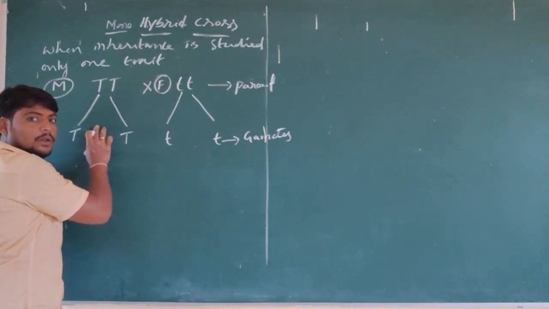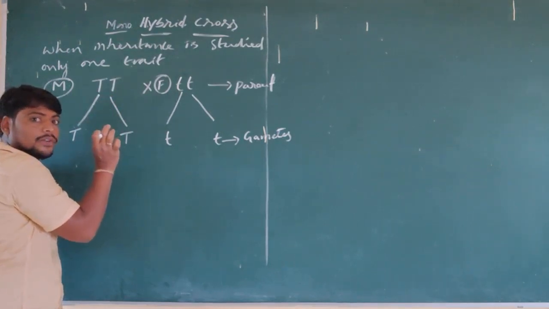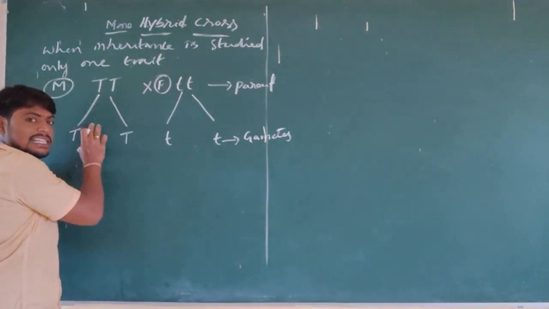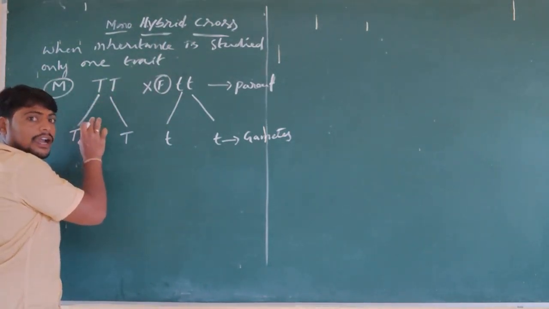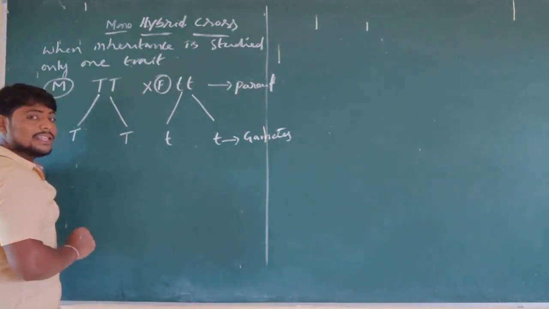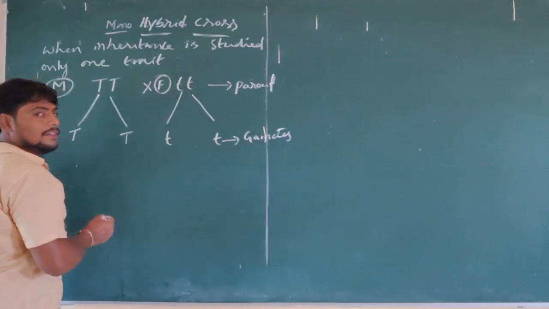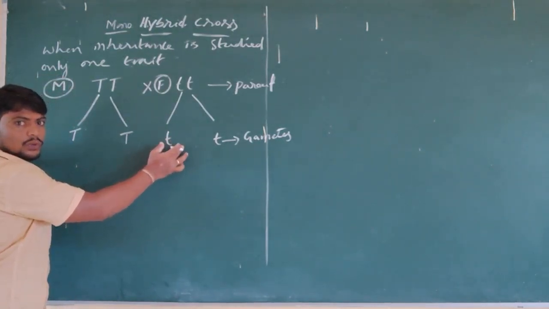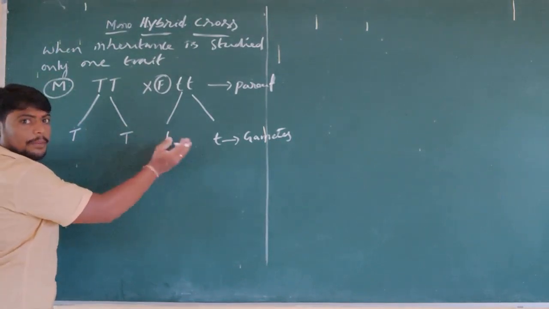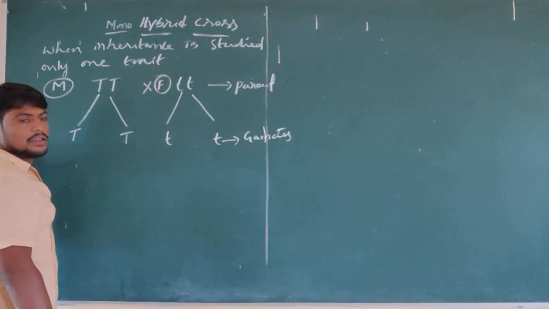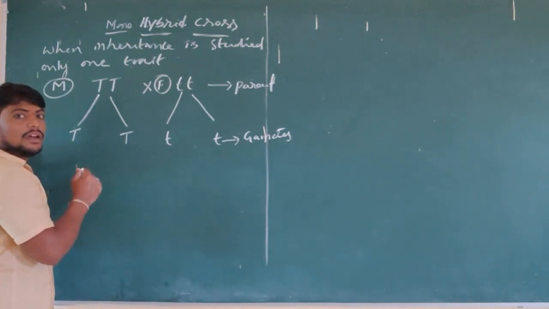So what is happening here? As we know, the male gametes are produced from the pollen grain, and one gamete receives one allele. Now we can show this directly by cross pollination of these four gametes, and show them in a checkerboard. First let me see how the crossing is occurring.